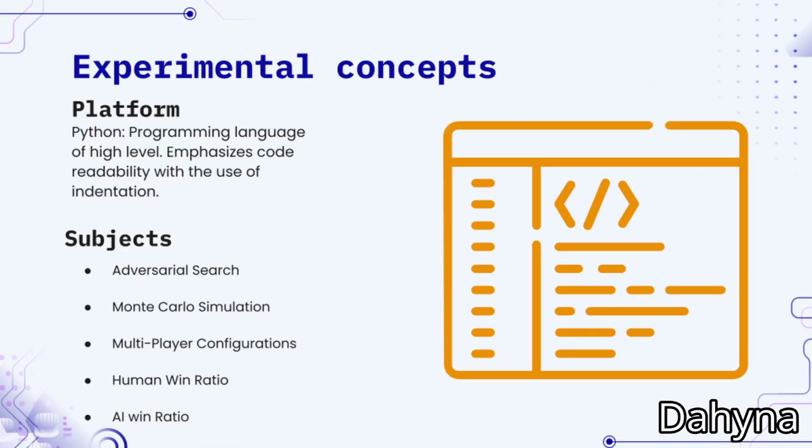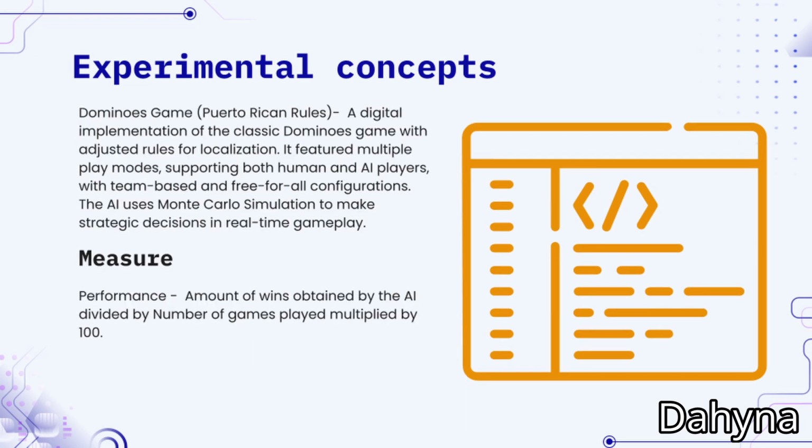Concepts. Experimental concepts. The platform that was used was the Python programming language, a high-level language emphasizing code readability with the use of indentation. The subjects that were covered were adversarial search, Monte Carlo simulation, multiplayer configurations, human win ratio, and AI win ratio. The game that we decided to code was the Dominoes game with Puerto Rican rules. It was a digital implementation of the classic domino game with adjusted rules for localization.